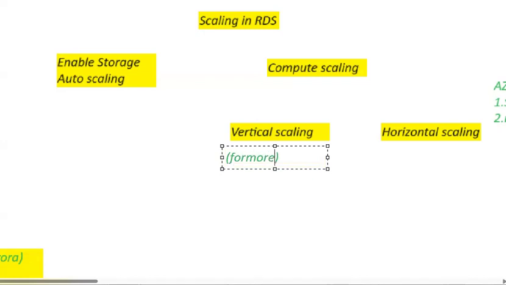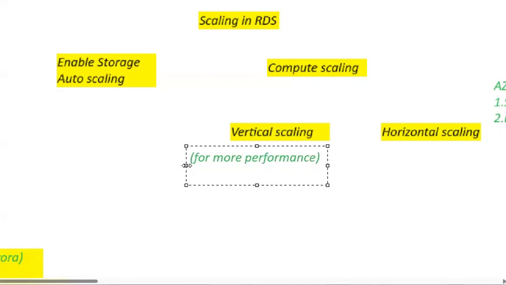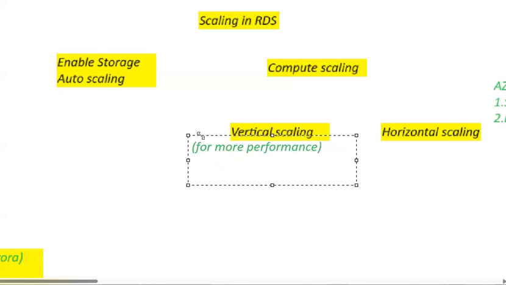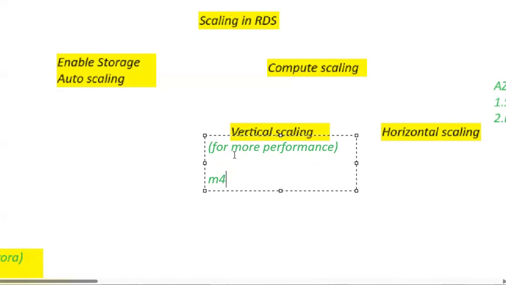How can we provide more performance by using vertical scaling? Here, you initially take your instance type as M4 medium.